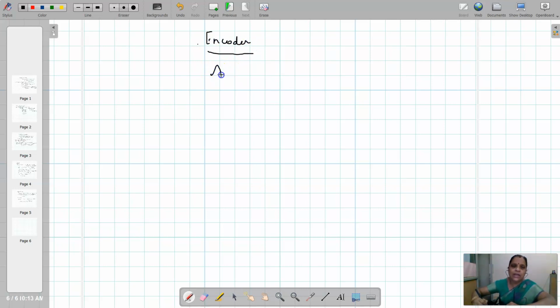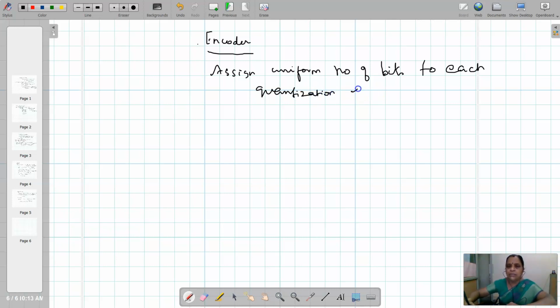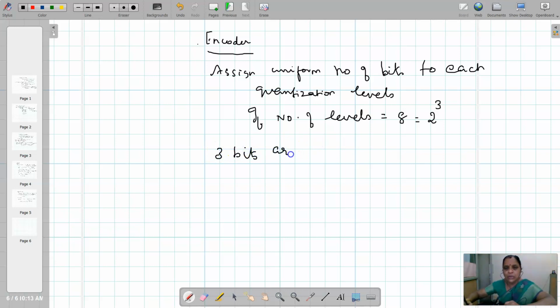This encoder will assign a uniform number of bits to each quantization level. For example, if the number of levels is equal to 8, which is 2 power 3, then 3 bits are assigned to each quantization level.